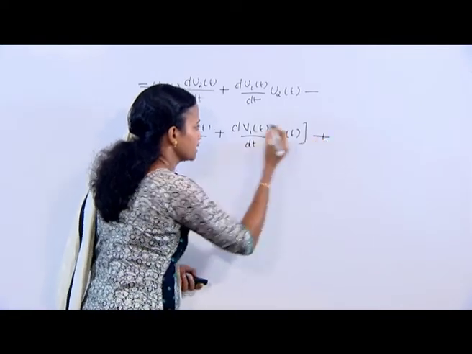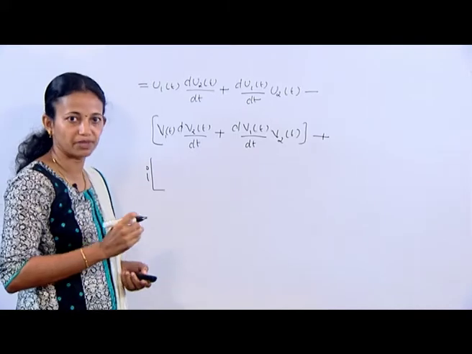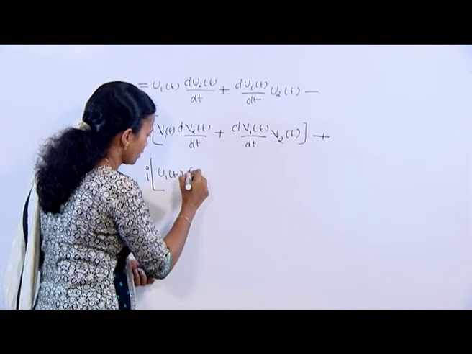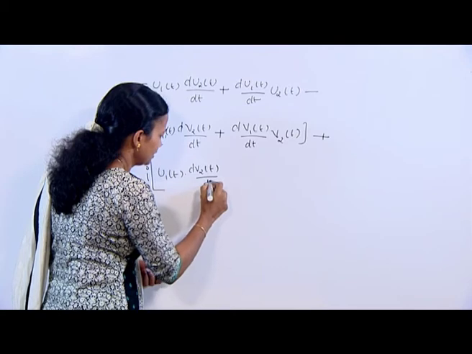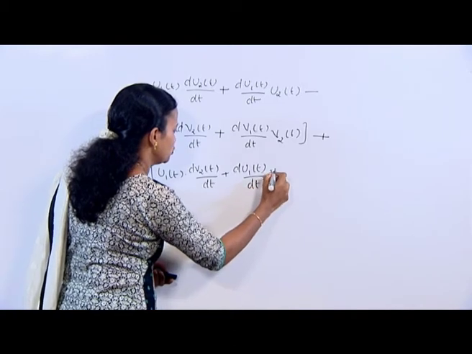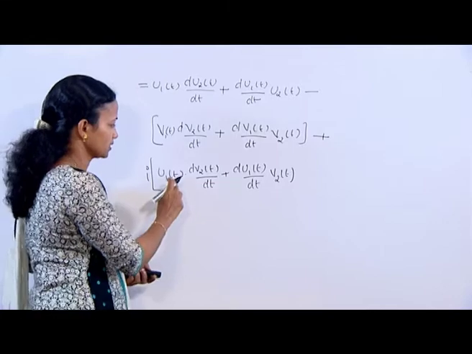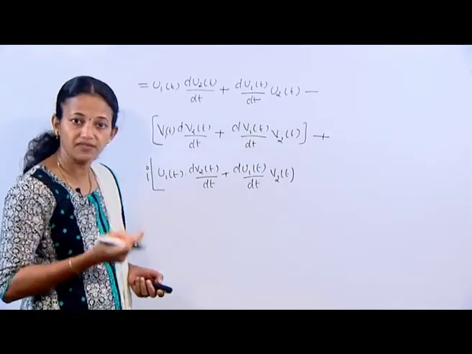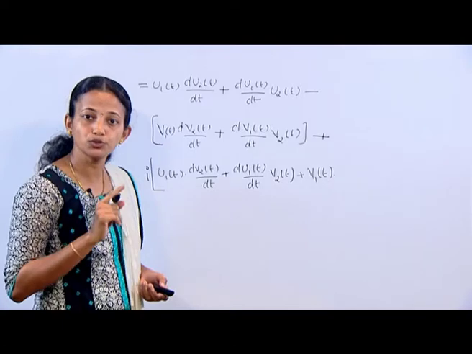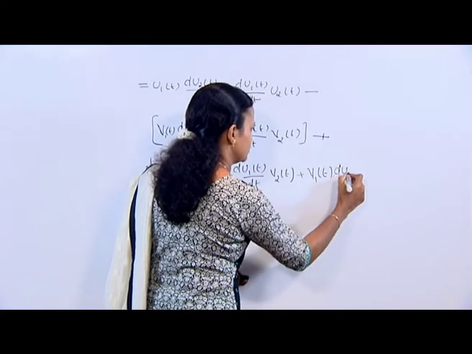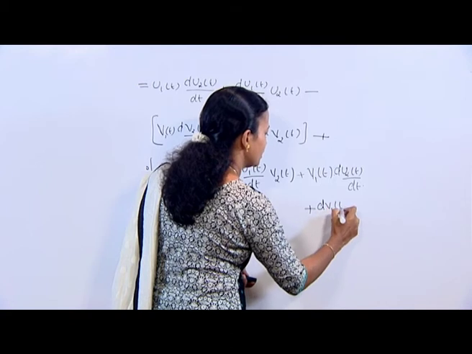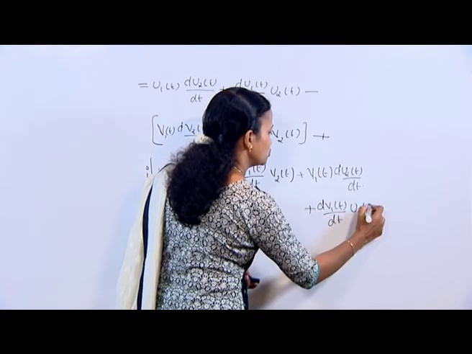Next we have the term plus i into u1(t) into dv2(t)/dt, this is our first term, plus du1(t)/dt into v2(t), first term, second term, plus v1(t) into du2(t)/dt plus what, dv1(t)/dt into u2(t).